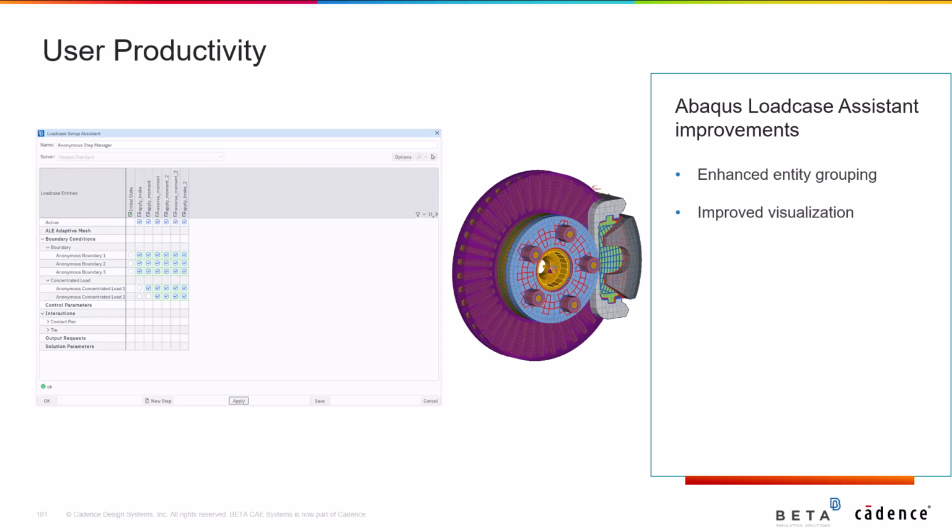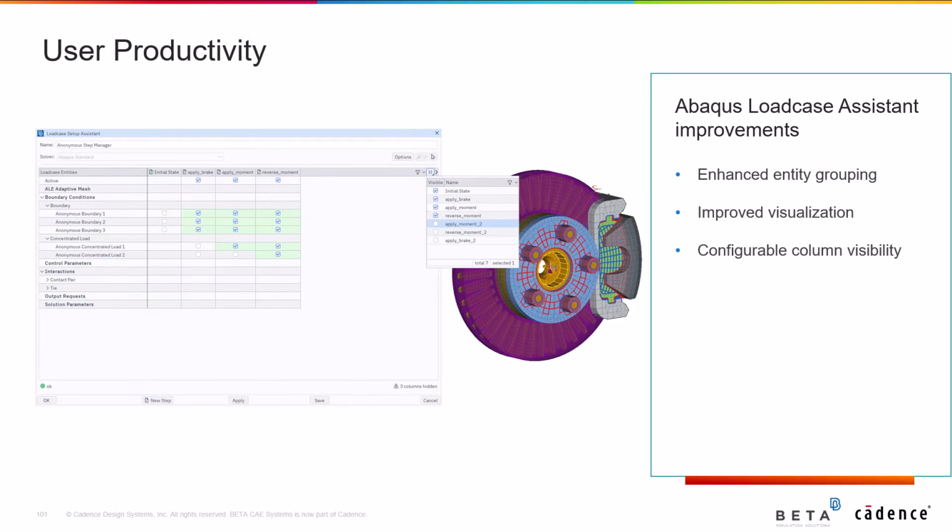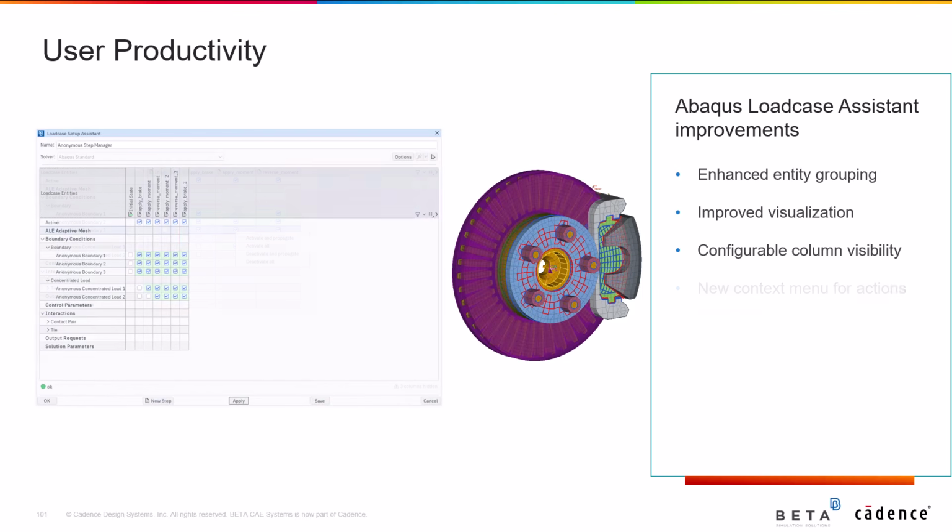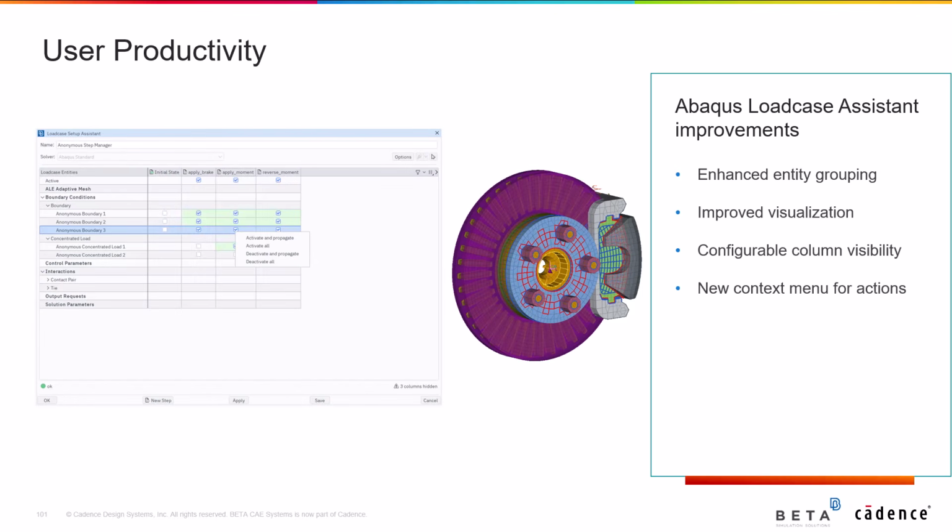At the same time, configurable step column visibility is added, using the dedicated Show Hide Columns icon. Moreover, a new context menu allows activating or deactivating entities across multiple steps, streamlining user actions. Finally, background colors now clearly indicate whether an entity is active or inactive within a step.